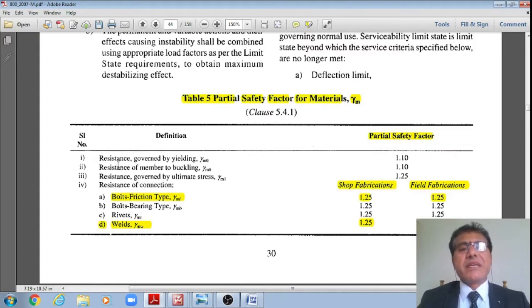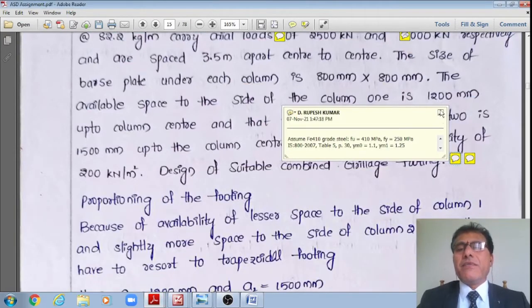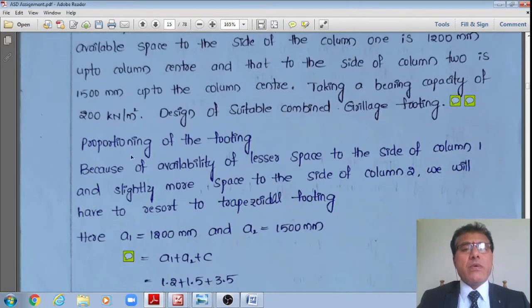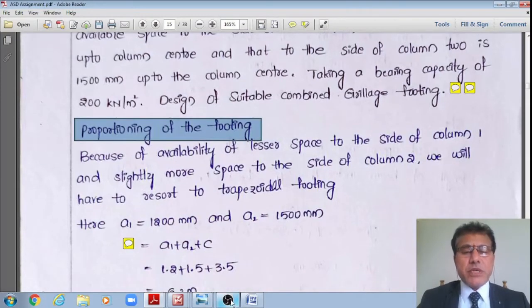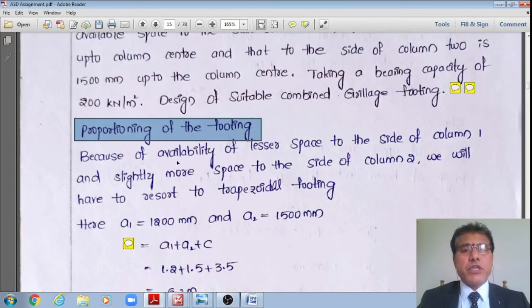Here the resistance governed by yielding, gamma m0, is equal to 1.1, and resistance governed by buckling, gamma m0, is also 1.1, whereas resistance governed by the ultimate stress, gamma m1, is equal to 1.25. Therefore, I have recalled this data for the partial safety factors also. Now what I'll do is the very first step, the proportioning of the footings. First step is the proportioning of the footings, right? I just explained how the proportioning should be done.